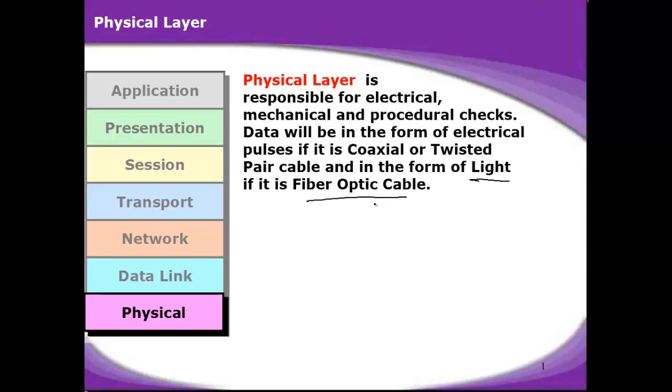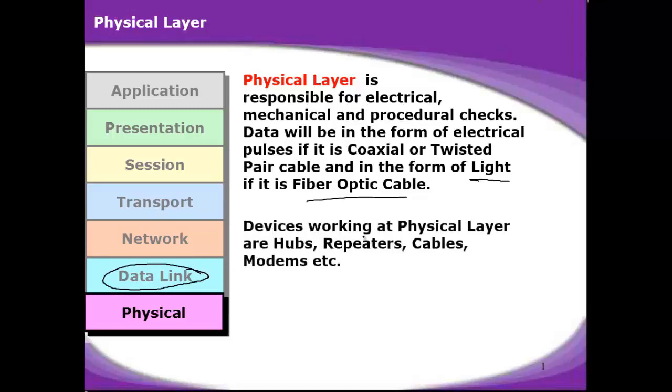If you are using a wireless medium, then the data which you got from the data link layer is going to be converted into radio frequencies. The devices working at the physical layer are hubs, repeaters, cables, modems, etc. So connectors and the other physical properties also lie under this physical layer.